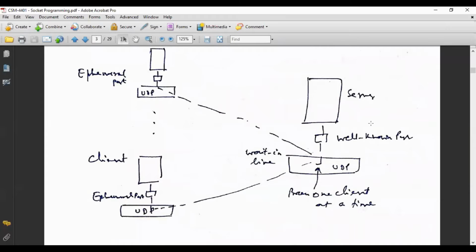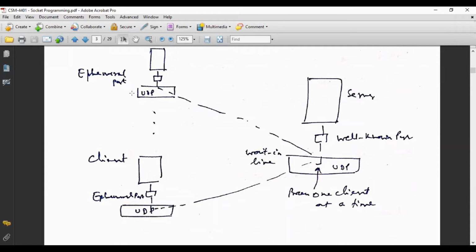So what happens basically, say for example, a request from one client arrives in the UDP port, it will be processed, and the response will be sent back to the client, and then the next request from the client will be entertained. If in the meantime, while the server is processing request number one, another request arrives, that arrived request will be put on queue.